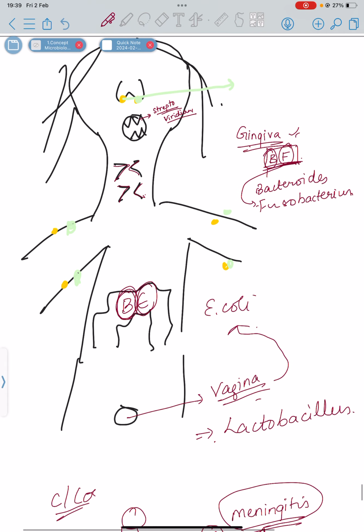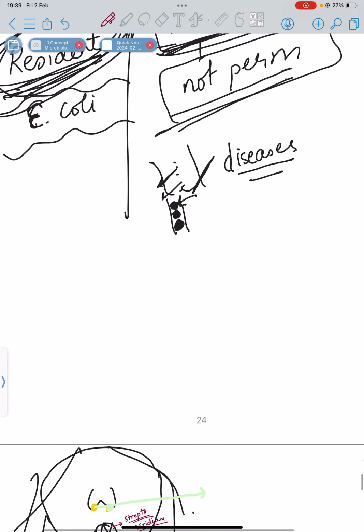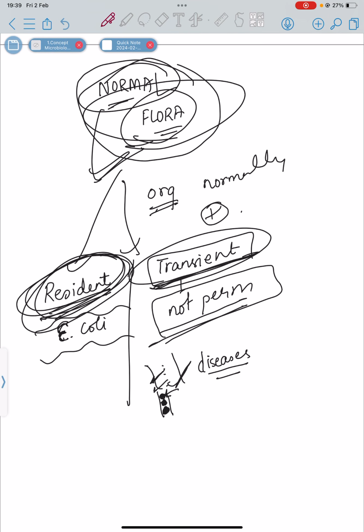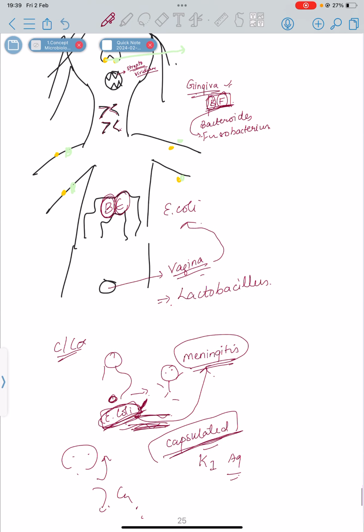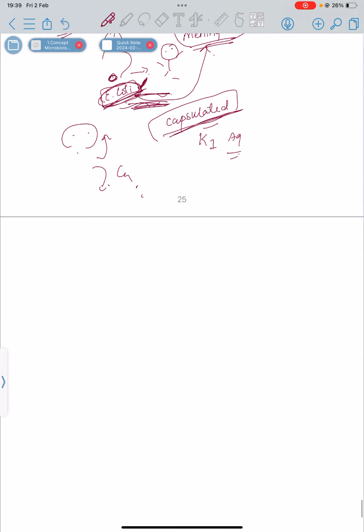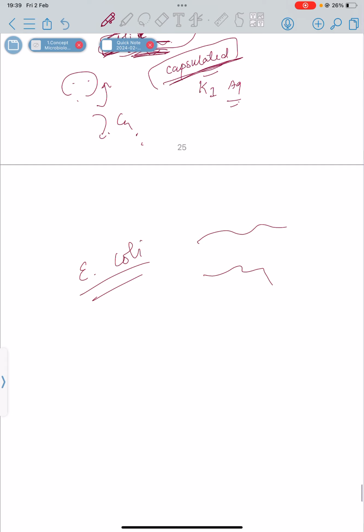So basically you understood the normal floras. Normal floras are the organisms which are normally present in different parts of the body. But mind you, E. coli is normally present in the intestine. Is it normally present in the urinary bladder or the urinary tract? Normally it is not present in the urinary tract.